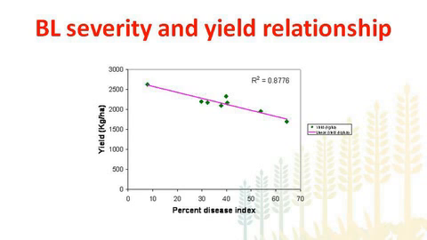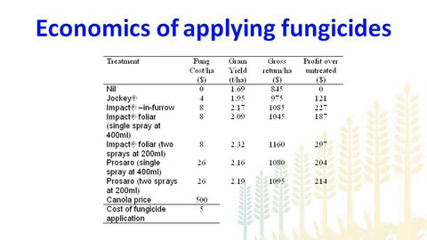So now just looking at the economics of applying fungicides for blackleg control. As you can see, we got a very good return from applying fungicide in all those treatments, even with Jockey. You can see that the net return over untreated was $121 per hectare through to $297 per hectare. So this gives us another good alternative option for controlling blackleg if growers haven't used Impact as an upfront fungicide for blackleg control.